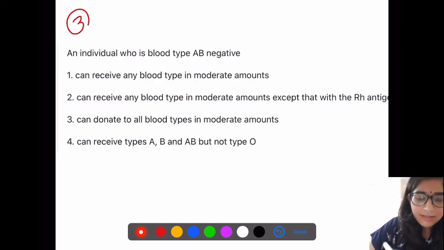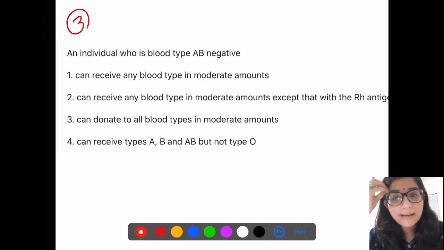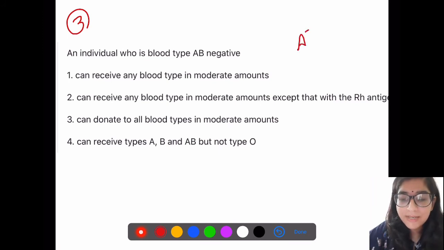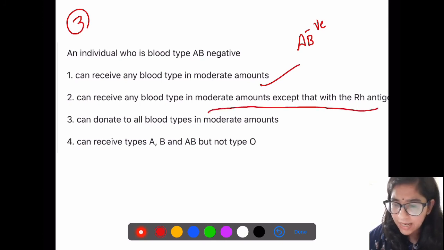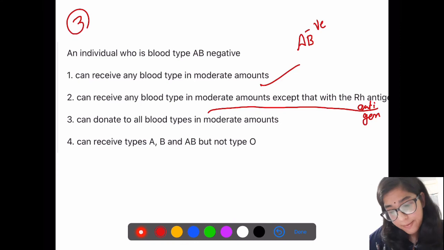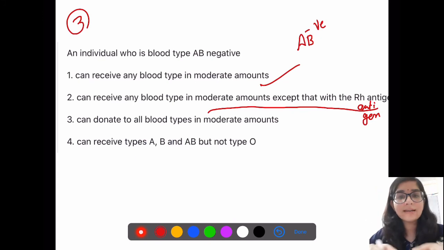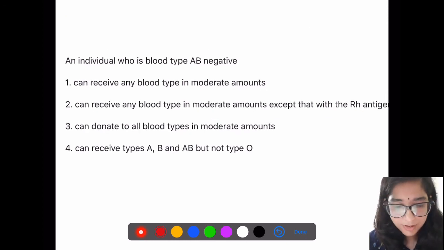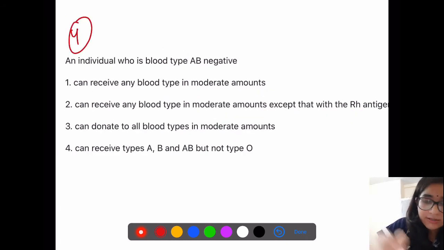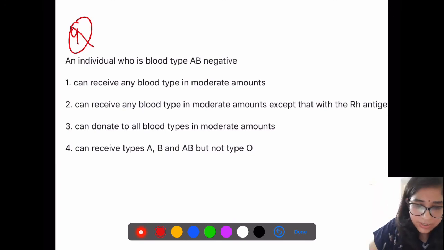Okay. An individual who is blood type AB negative. Now, AB negative means it does not have the Rh antigen. So it can receive any blood type in moderate amounts except that with the Rh antigen. Can donate blood to all blood types. Can receive types A, B, AB, but not type O. So see, sometimes it happens with a question that the other options are totally incorrect. You have to mark your best option. That question about an individual's blood type is repeated.